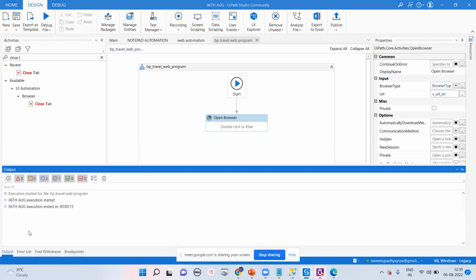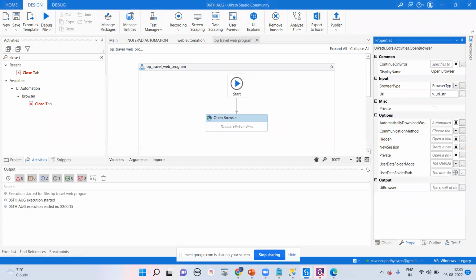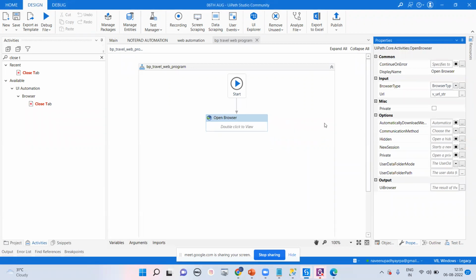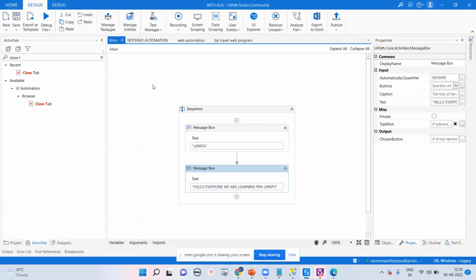If you ask me what the response time is, that is only 15 seconds. In 15 seconds, we have done the web automation, and we have done the ID password and credential entry, all these things. It's working perfectly. So guys, this is the way we can automate desktop and web-based applications using this UiPath.